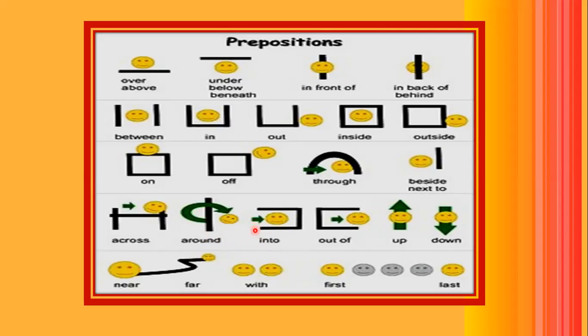Into, when something is going into something. Okay, out of, when it is coming out of that same thing. Up, when you're going up, like you go up in an escalator. Down, when you are coming down, like the way you come down in an elevator or an escalator. Near is when something is close to you, and far when something is away. With, that is when you have something with you, you have one or two things or people with you. First, definitely the first person, maybe somebody who stands first in a race. Last is somebody who comes last.